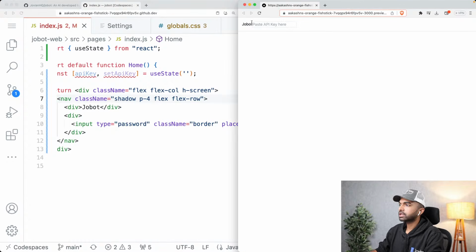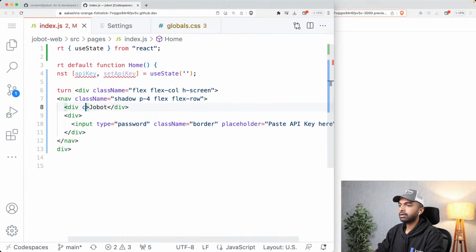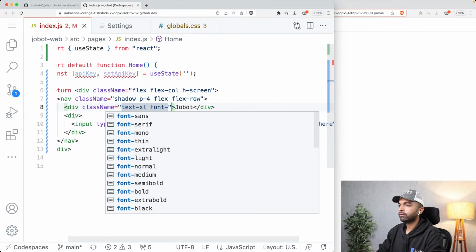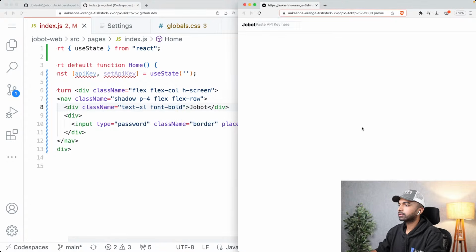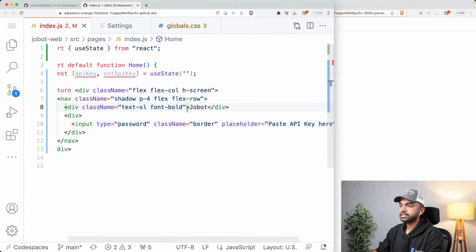Okay, yeah. So now we have Jobot, and now we have this paste API key here. We have this thing here as well. So that's fine. However, I want to make this a little bigger. So let me just make this text a little bigger by giving it the class text-xl. And let me also make it font-bold. So this is big, nice and big.